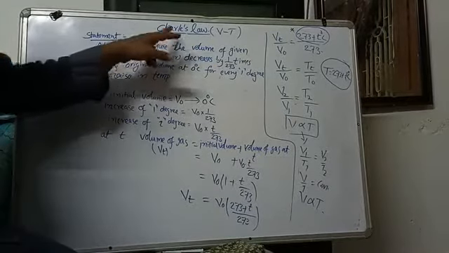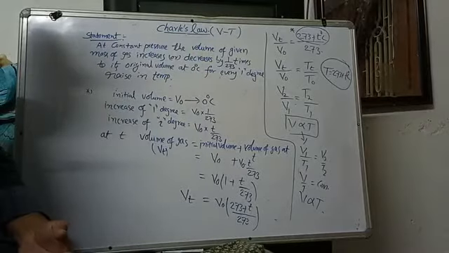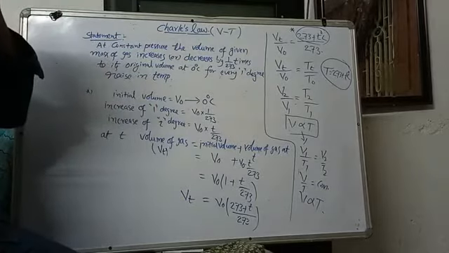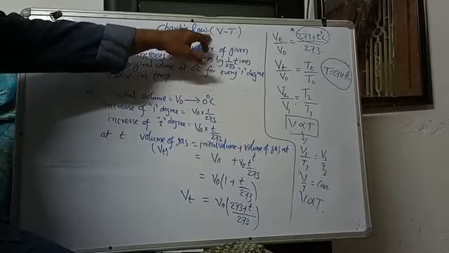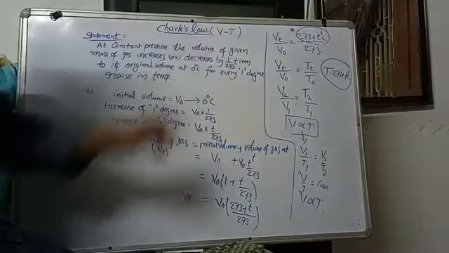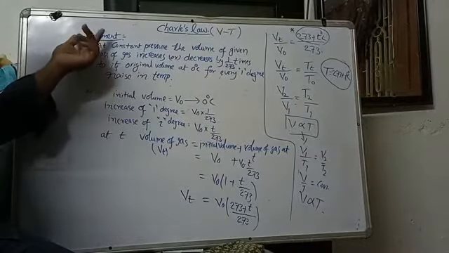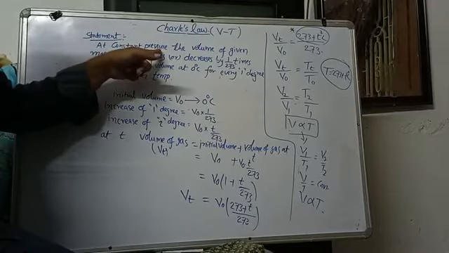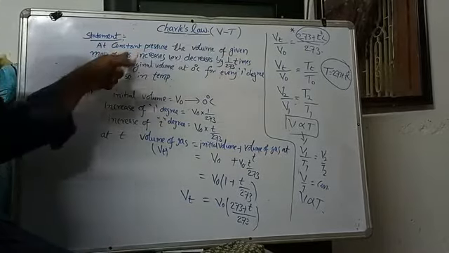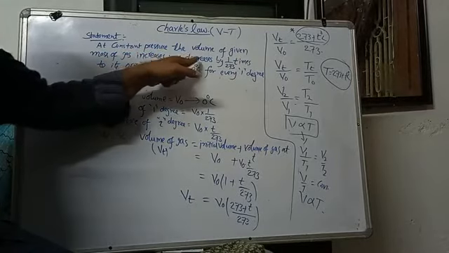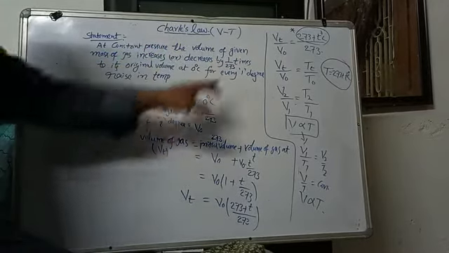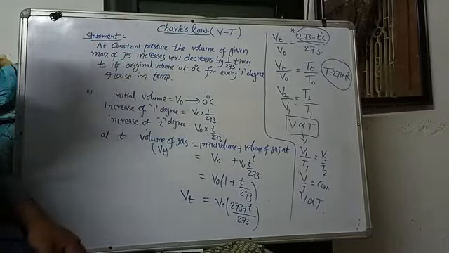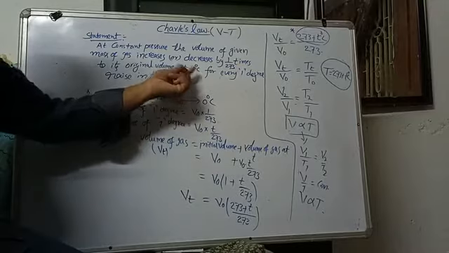Discussing Charles law, very important gaseous law. This is also called the volume-temperature relationship. Let's see the statement of Charles law: at constant pressure, the volume of a given mass of gas increases or decreases by 1 by 273 times its original volume at 0 degree Celsius.